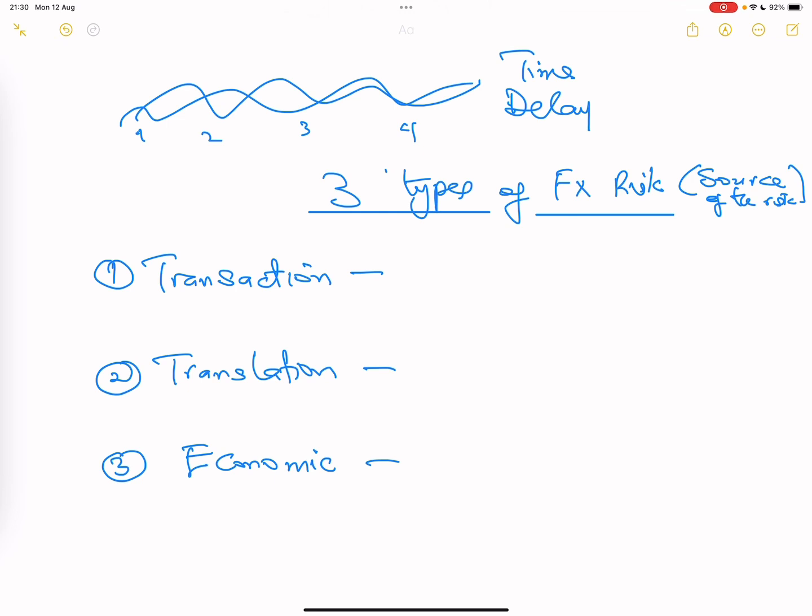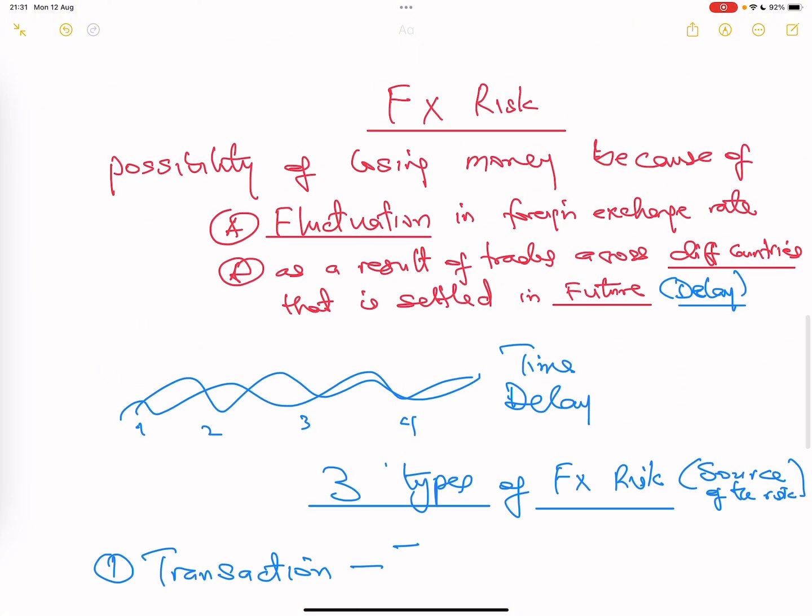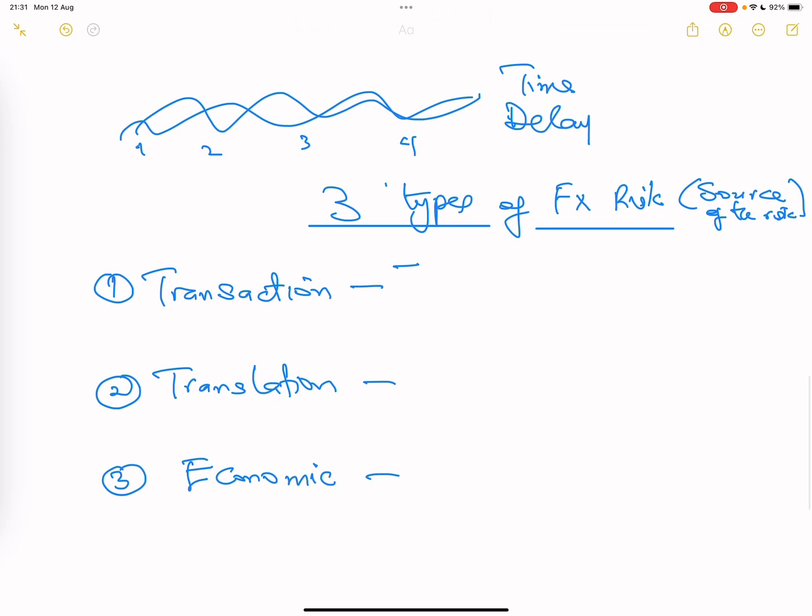So what causes transaction risk? Let me tell you the meaning first, then I'll tell you what causes it. So transaction risk is still the same definition that we have been talking about, a possibility of losing money because of fluctuation in exchange rate as a result of trades across different countries. But now, what type of trade are we talking about? Here, we are talking of as a result of buying and selling in foreign currency. So buying and selling in FX, foreign currency. Or as a result of borrowing or lending.